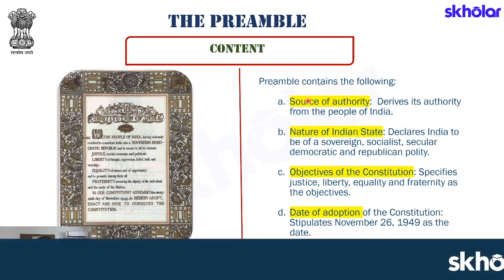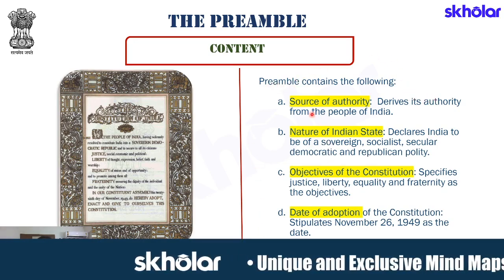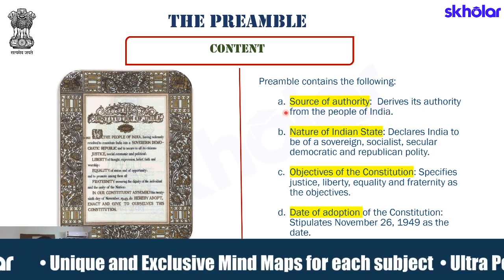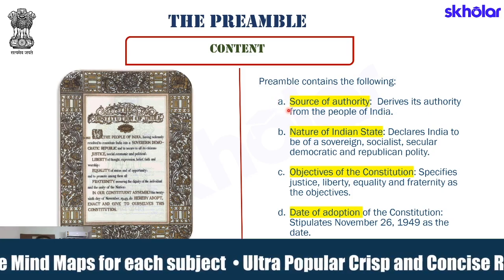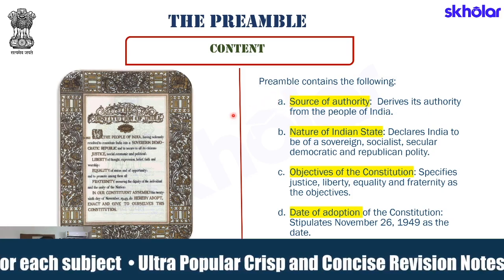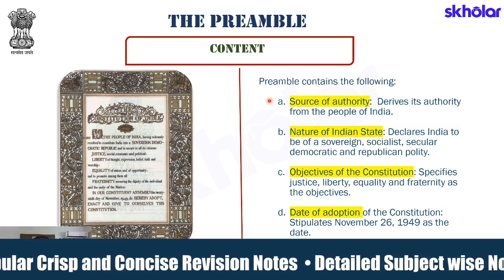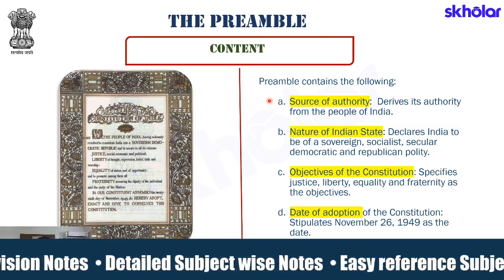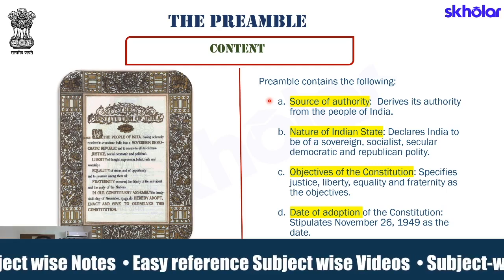Another thing we can keep in mind is what exactly the preamble contains. The preamble contains the following four things. First, source of authority. It derives its authority from the people of India. This again is a very important point. This was the point taken in the Kesavananda Bharati case. It gave the basic structure doctrine: it is because we the people have enacted this constitution that we have a constitution. Thus, the values that we cherish will be a part of the constitution. It will not be the other way around.